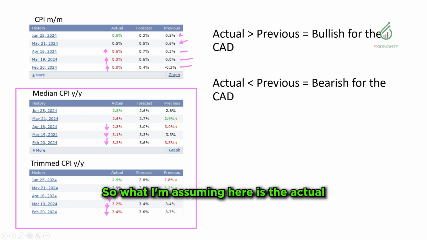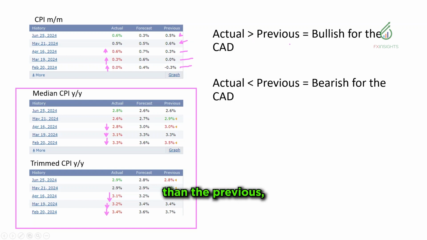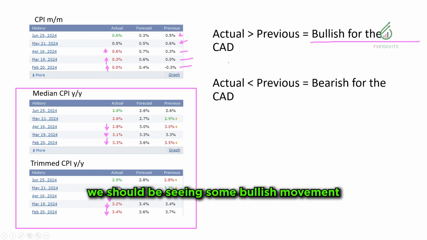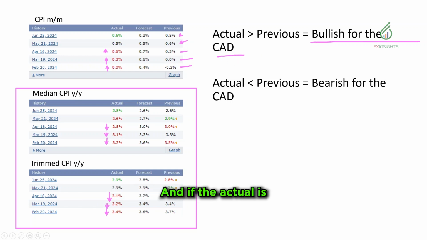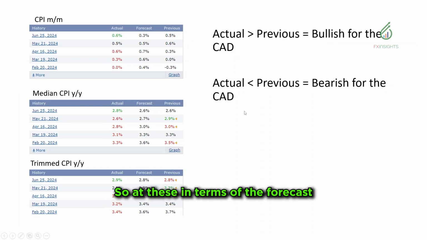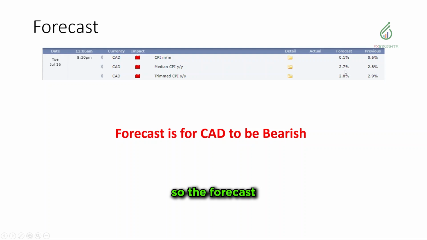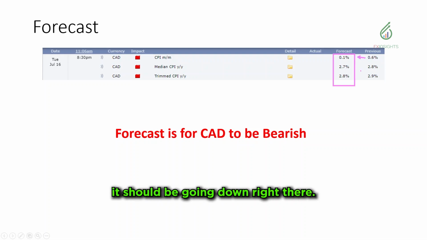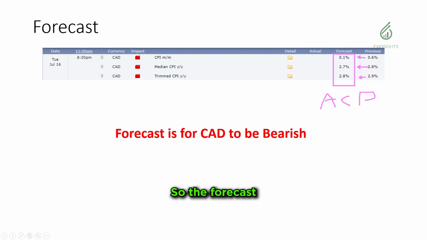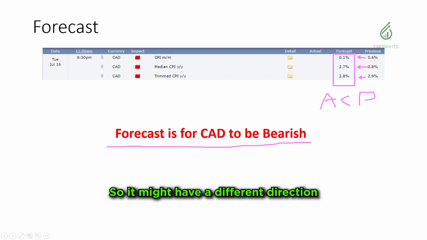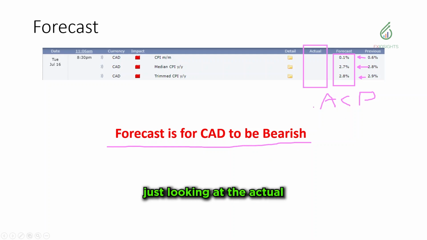So what I'm assuming here is if the actual is greater than the previous, we should be seeing some bullish movement for the Canadian dollar, and if the actual is less than the previous, it should be bearish for the Canadian dollar. So at least in terms of the forecast, this one should be going down right there. So the forecast is for the actual to be going down. So the forecast, at least for the Canadian dollar, is bearish. Take note though that not all forecasts are accurate. It might have a different direction compared to the forecast. So I do advise just looking at the actual when it comes out.